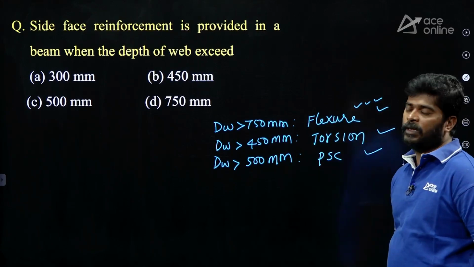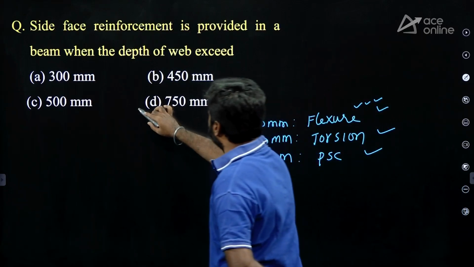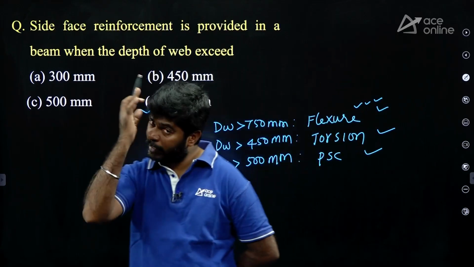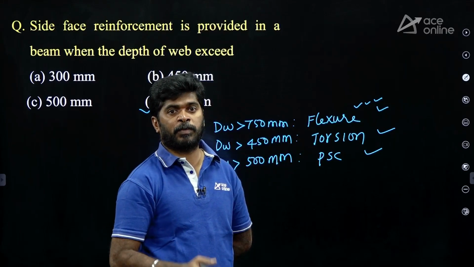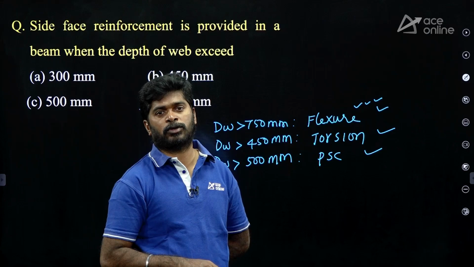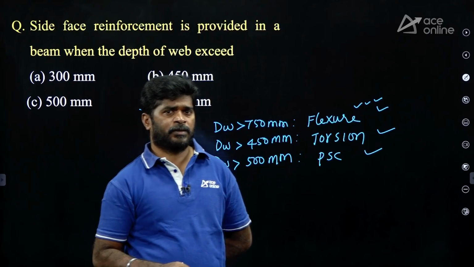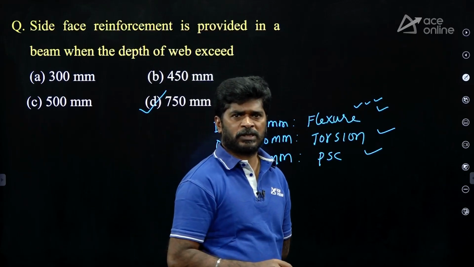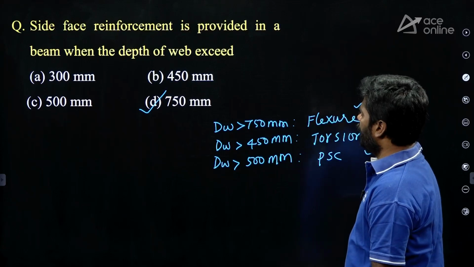General case is when the member is subjected to only flexure. So, option D is correct. If the member is subjected to torsion, 100% they will give it in the question. If it is a prestressed concrete member, 100% it will be given in the question. But prestressed concrete is not given in the syllabus, though rarely they ask one or two simple questions. Right. Come on. Next one.